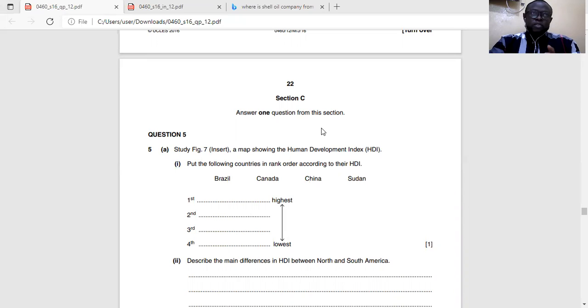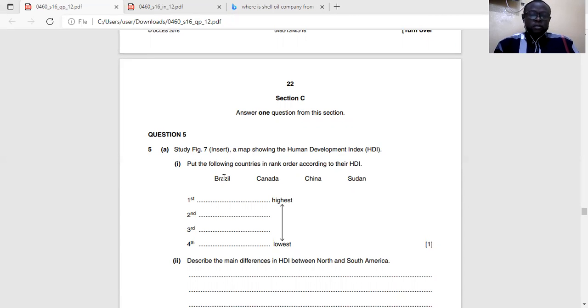A set of topics repeats for the odd years, while for the even years, another set of topics is repeated. I'm not saying that automatically that is what's going to happen this year, but it will guide you in your study.